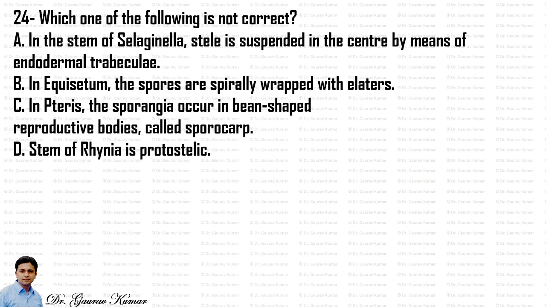Next question, which one of the following is not correct? In the stem of Selaginella, the stele is suspended in the center by means of endodermal trabeculae. This is correct. In Equisetum, the spores are spirally wrapped with elaters. This is correct. They help in spore dispersal. In Pteris, the sporangia occur in bean-shaped reproductive bodies called sporocarp. This is wrong. And the stem of Rhynia is protostelic, which is correct. So our answer is C, that is, in Pteris, the sporangia occur in bean-shaped reproductive bodies called sporocarp is not correct. So what is correct in Pteris?